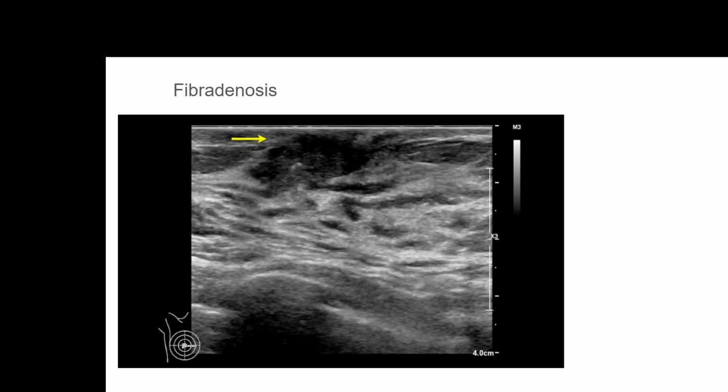cycles. There will be more congestion in the breast, and there will be pain during the cycles, or just prior to the cycles the patient will experience some pain. Fibroadenosis most of the time will be bilateral, both breasts will be involved. And on palpation, it can be made out as multiple lobulated masses which are very close to the skin, or at times even partially adherent to the skin.